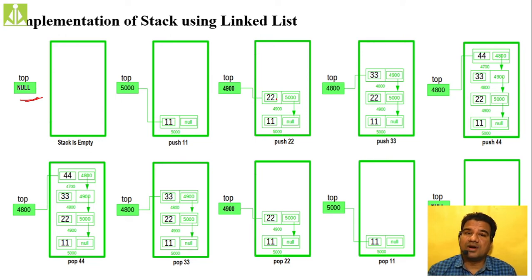Okay, and for the first created node, because we have to move in this direction, so that the newly created node will become available to pop, isn't it? Will become available to perform the pop. If you put the top at this location only and make the newly created node's next null, then what will happen? It will become a queue. First in, first out. That we will see in our next discussion. So hopefully you understood this one.